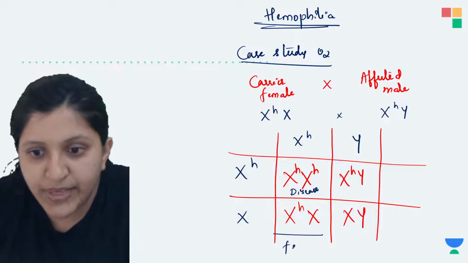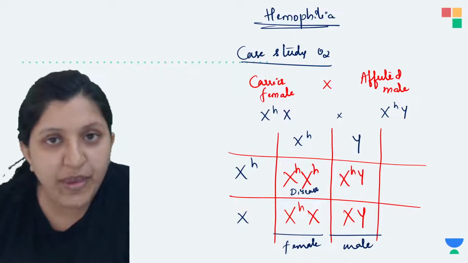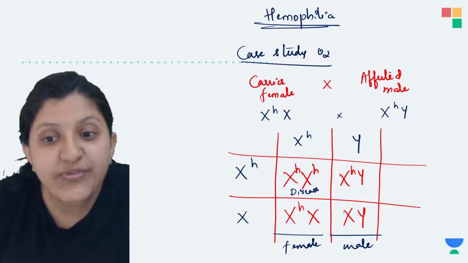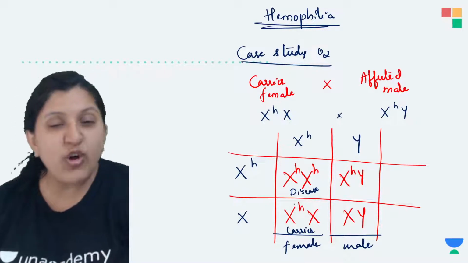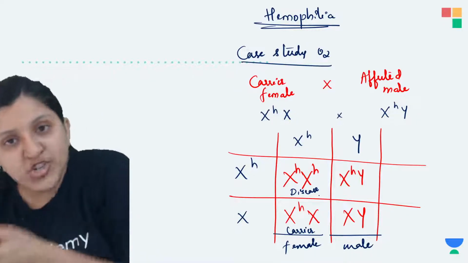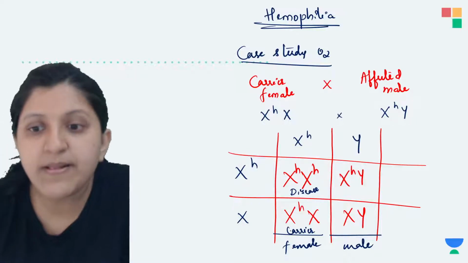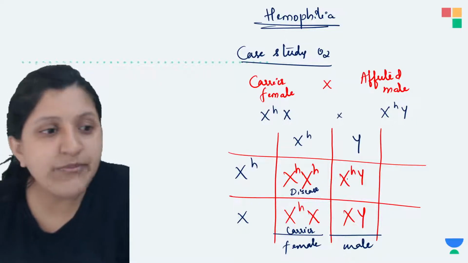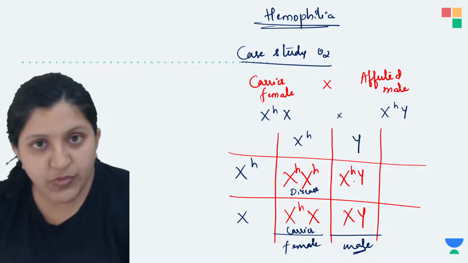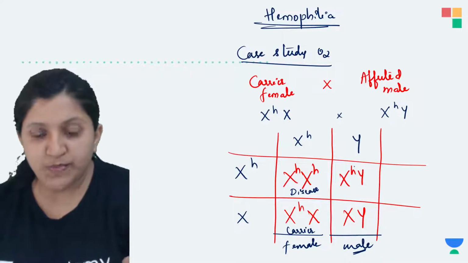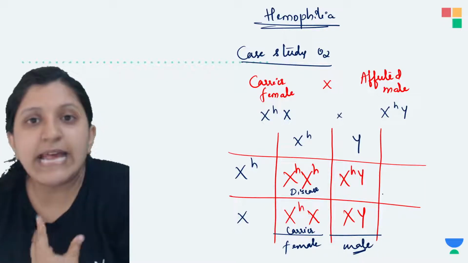This side it is female, and this side it is male. Out of this, this female is having the disease and this female is not having the disease, she is just a carrier. That means she is not having any symptoms, but when she gets married she can transfer the disease to the next generation. So she is a carrier. We will see one more case. In the case of a male, this individual is having only one X chromosome. So there is no other X chromosome to protect him from having the disease, that is, to dominate.